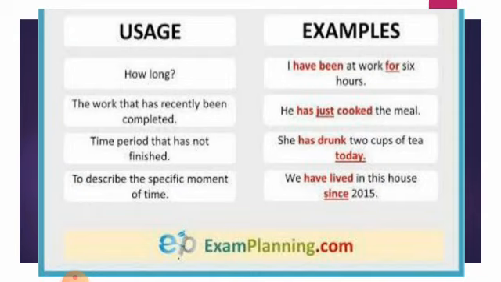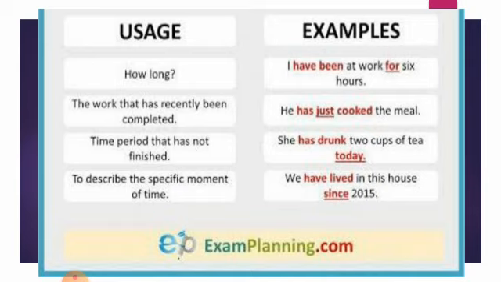Usage: see how you will use how long. Sometimes you talk about the time. I have been at work for 6 hours. The work that has recently been completed, as I have told you: he has just cooked the meal. Time period that has not finished: she has drunk 2 cups of tea today. It means the day today is not completed yet, and up to that she has done these things.